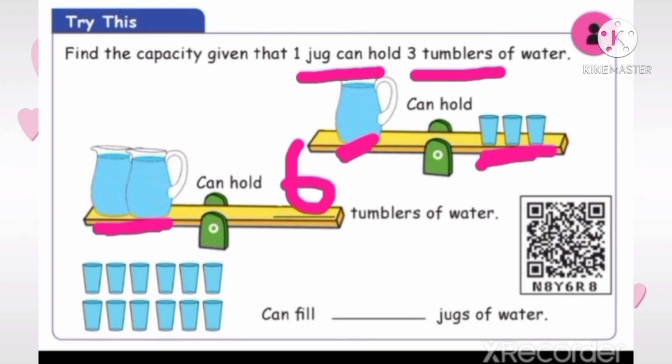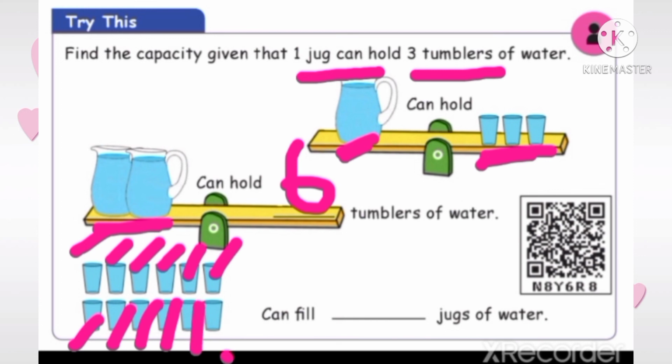Next, here given how many tumblers? Shall we count? 1, 2, 3, 4, 5, 6, 7, 8, 9, 10, 11, 12. So, 3 tumblers filled with 1 jug. So, here given 12 tumblers. So, 12 tumblers can fill how many jugs of water? Yes, very good. 4 jugs of water.